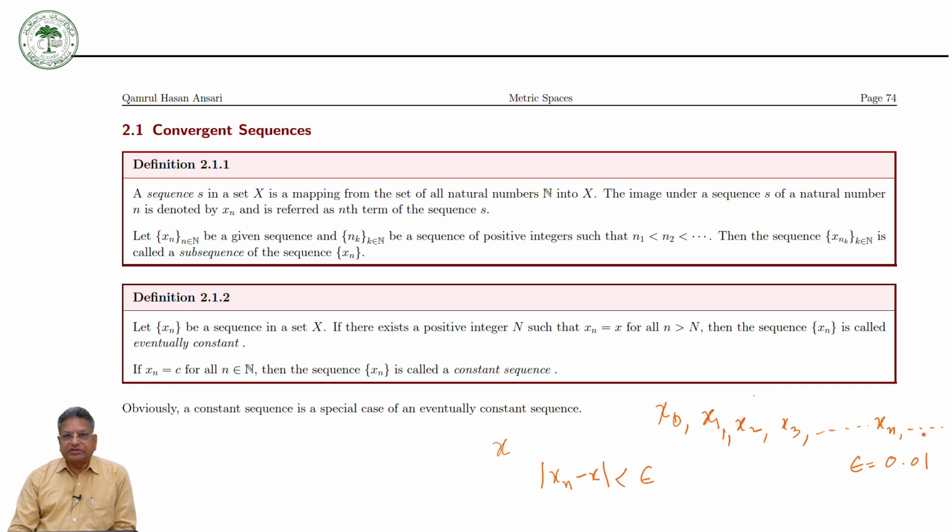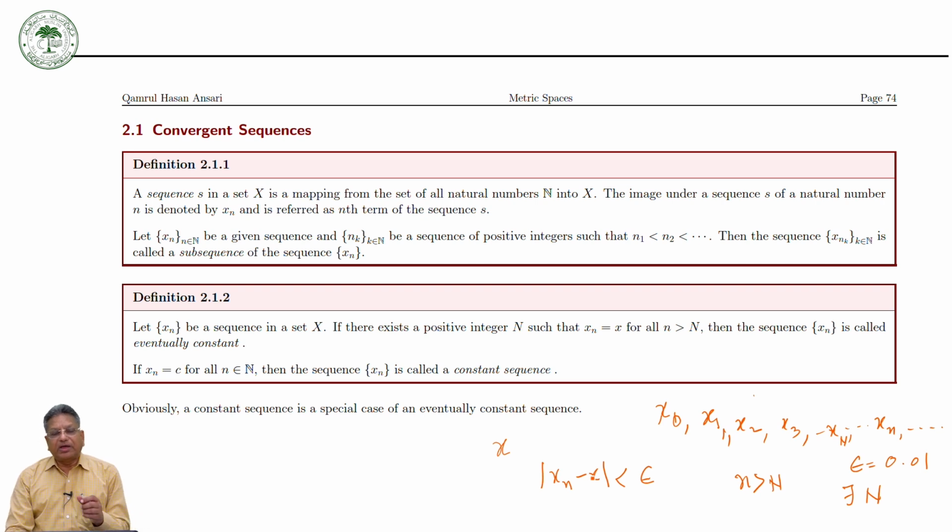So according to this epsilon, we give the command that if the difference between xn and x is less than epsilon, whenever n is greater than, according to this, there exists a natural number n. Okay, so after this natural number, say for example here you have xn. So after this natural number, the difference between this and x, which we are supposing is a solution of the problem, is less than epsilon. Okay, and then we say that xn converges to x.